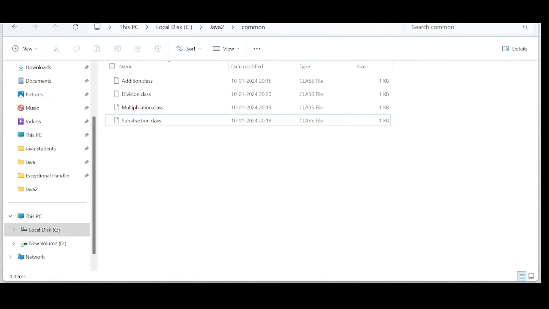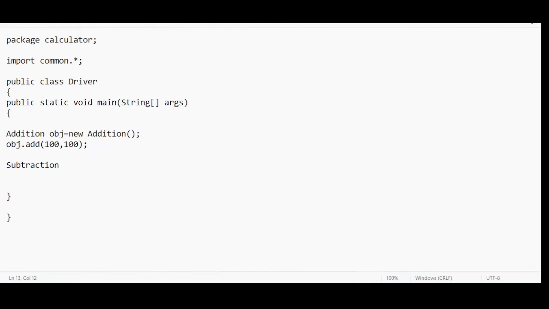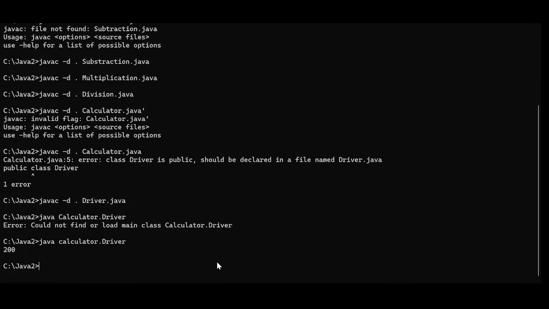Subtraction obj1 equal to new Subtraction. Obj dot sub, 100 comma 20, two inputs. The output should be the difference of these two inputs. Let me save this. Let me run.